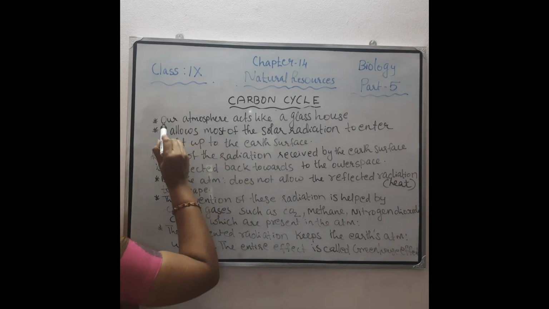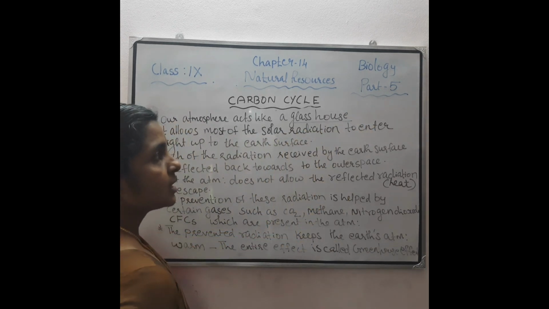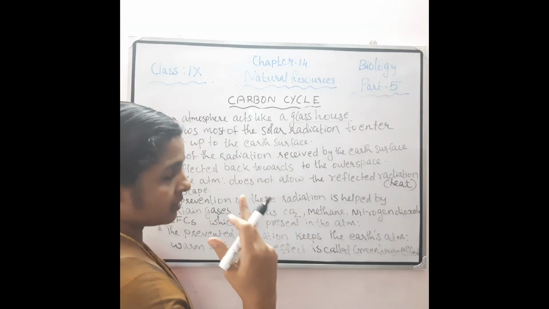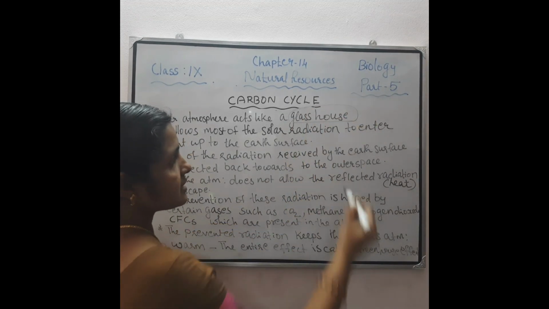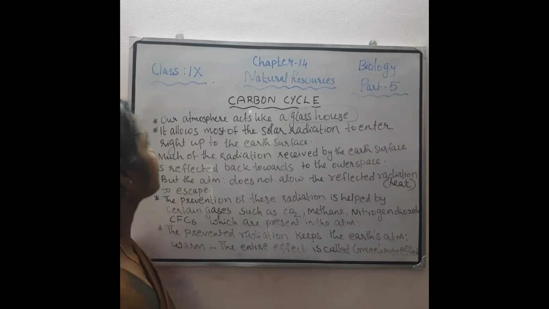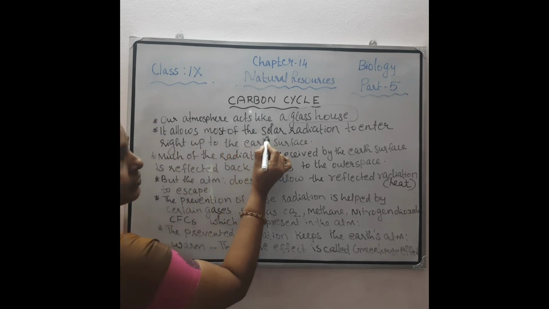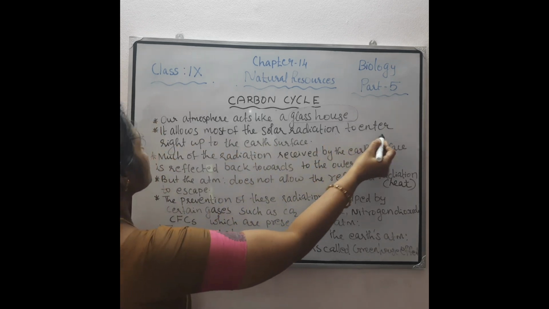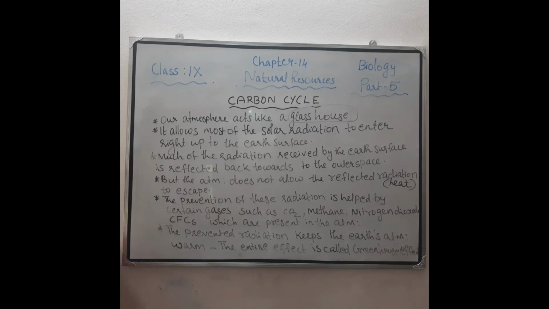You know that our atmosphere acts as a glass house, similar to a greenhouse. So it traps the heat energy. This atmosphere allows most of the solar radiation to enter right up to the earth's surface. So the solar radiation or sunlight reaches where? On the surface of the earth.